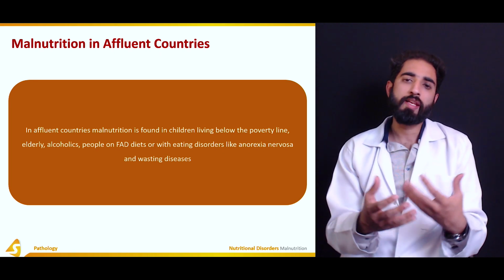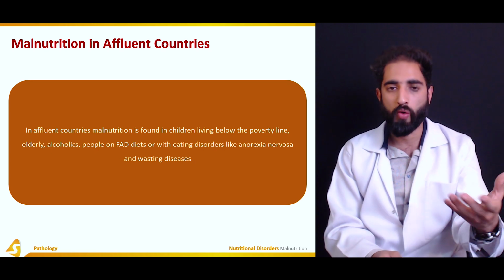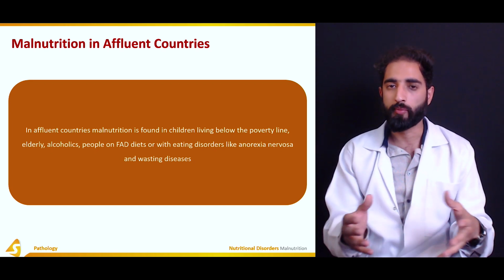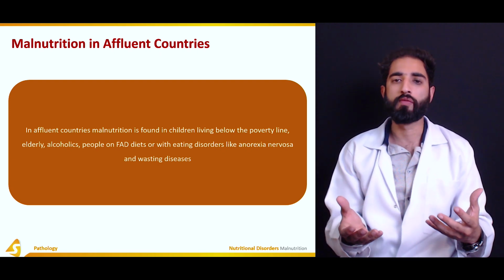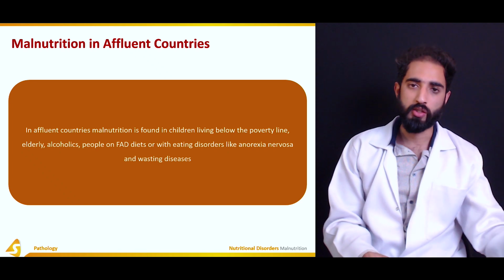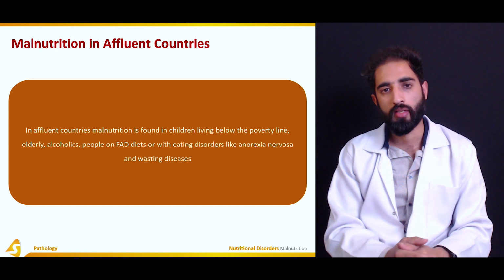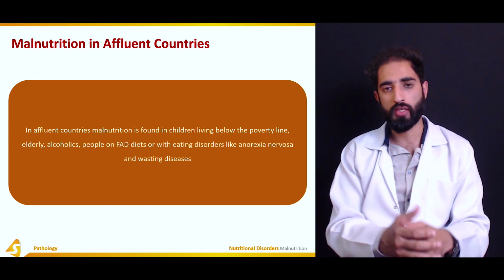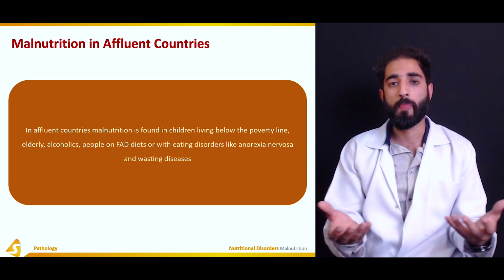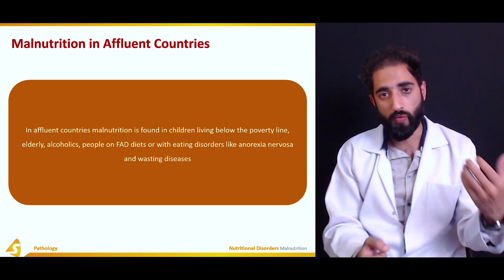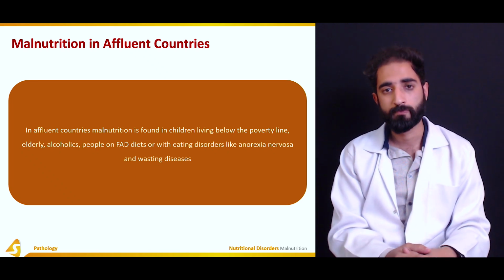Now, how is malnutrition found in affluent or developed countries? Malnutrition is not just a problem of the developing or underdeveloped world. It is also equally found in affluent and developed countries, such as the United States, which is said to have obesity that is very common, and it is a result of malnutrition.